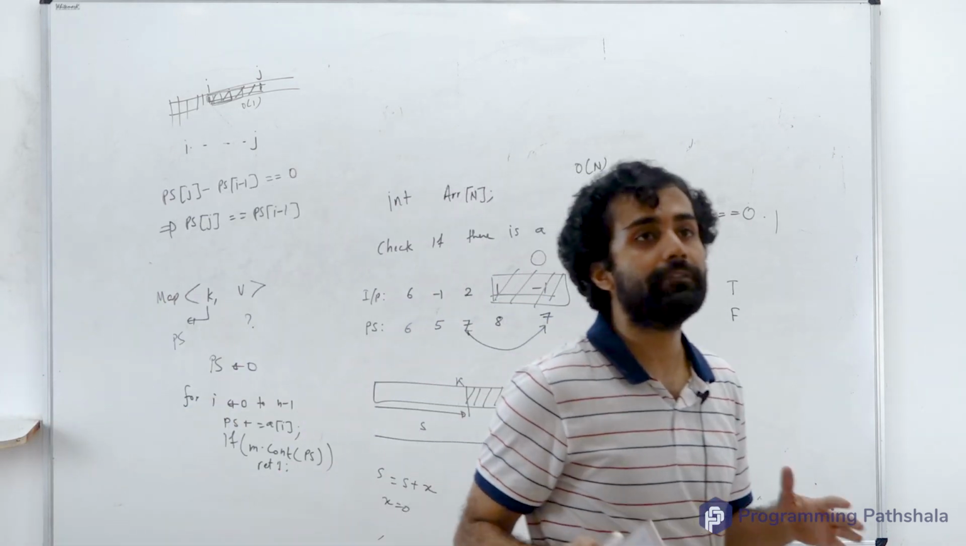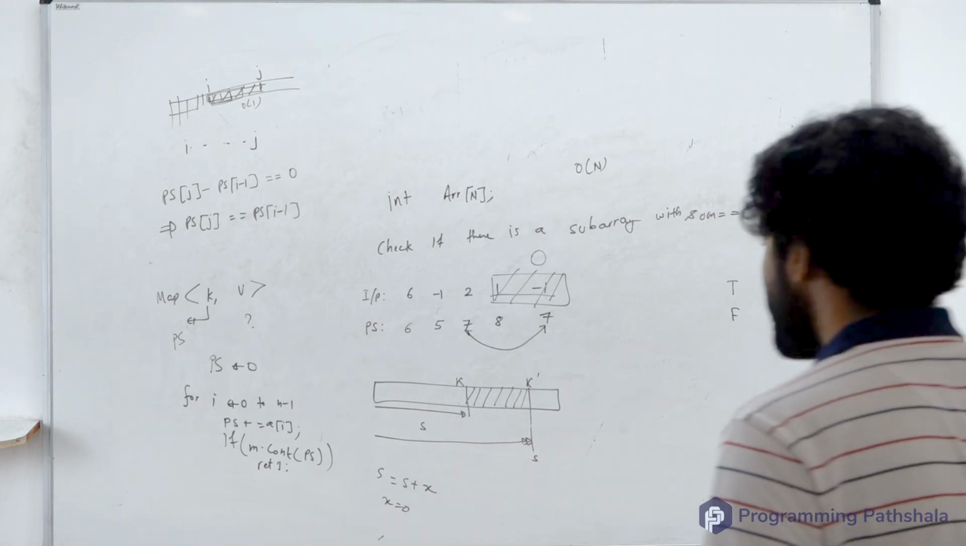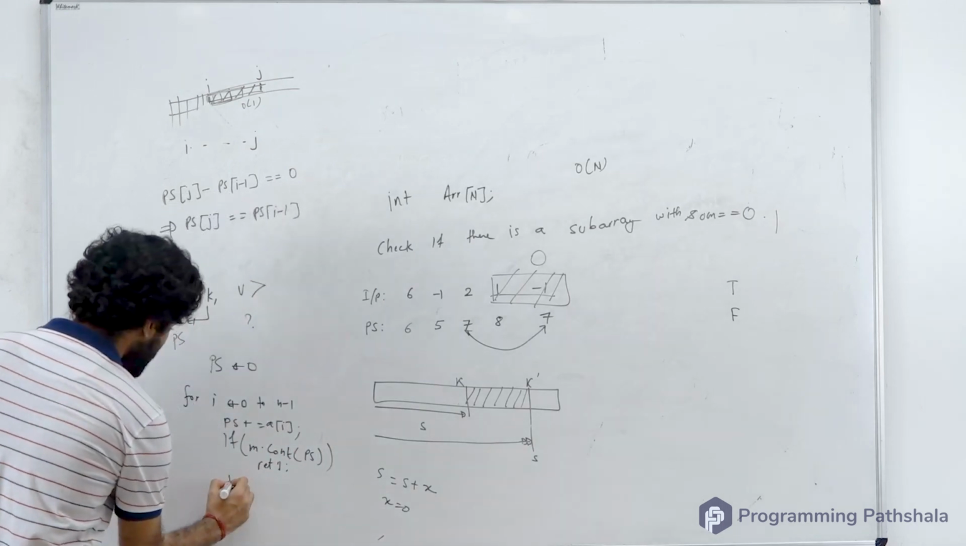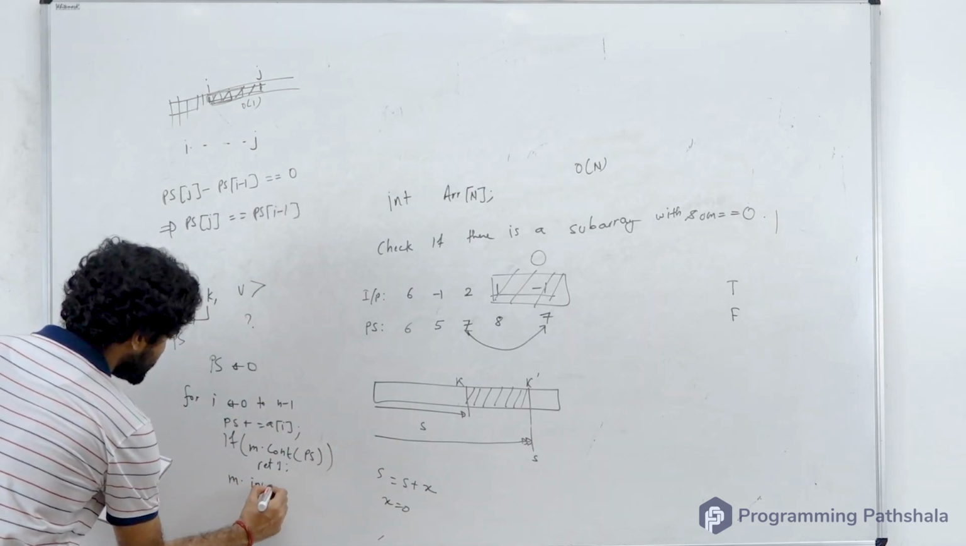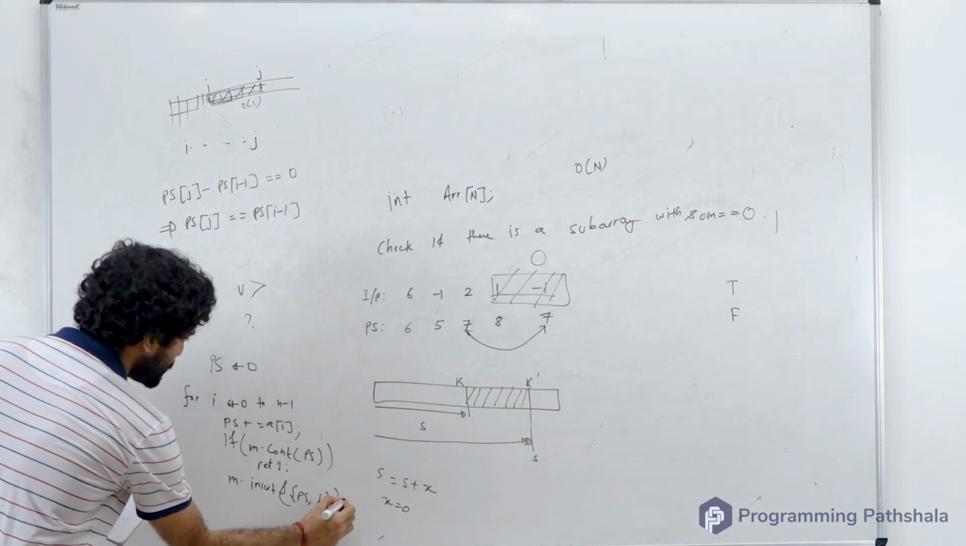Otherwise, if this prefix sum came for the first time, then what will you do? Very good. Then you should simply store it in the map. So you should do map dot insert prefix sum, and the value can be anything, 1 or 0, whatever it is.